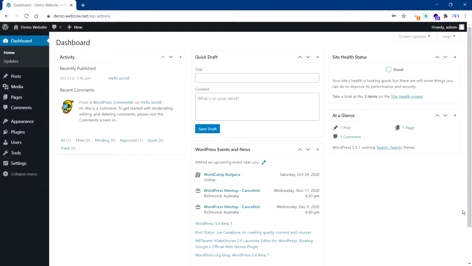This is a default fresh WordPress install, and it has nothing else added, nothing extra added. When you install WordPress for the first time, this is what it's going to look like.